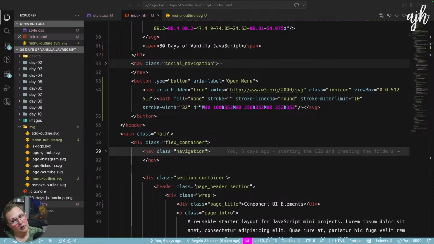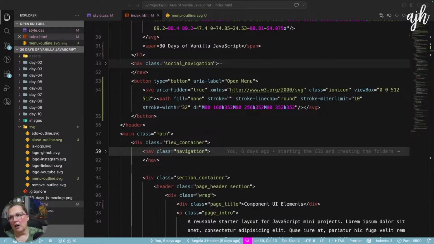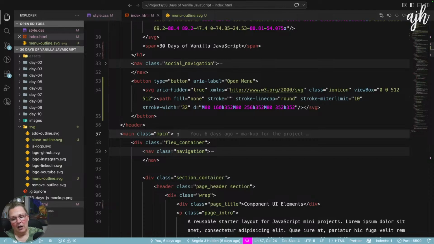And Silence for 24 Hours says, do you have VS Code Copilot code completion on? No, I don't. I generally don't use that. Yeah, I don't like to use that. I solve my problems the old-fashioned way.